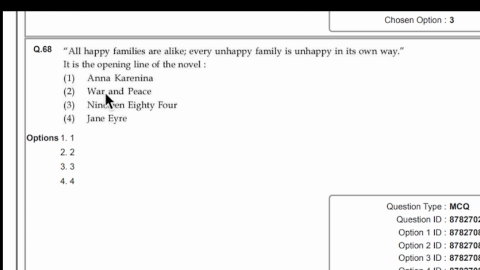Things Fall Apart and 1984 you have to study in depth. Question from Anna Karenina again, you have to study in depth. War and Peace, you can skip this work. 1984 you have to study in depth. Jane Eyre, you have to study in depth. As I already said, in depth means you have to study the chapter wise summary, or watch a movie, or read the novel.